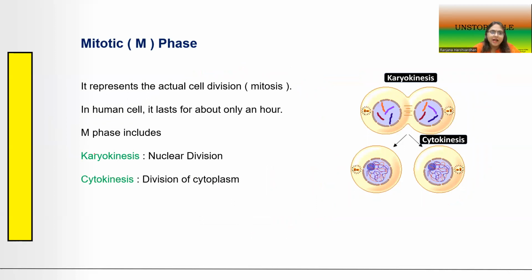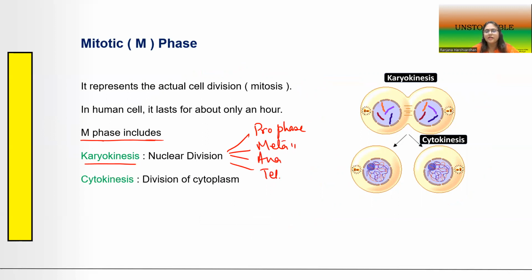We will just see. After the cell has undergone M phase, which is the phase of nuclear division, which we said is divided into prophase, metaphase, anaphase, and telophase, and after the nucleus has divided, which is also called karyokinesis, the cell then gets ready to finally divide its cytoplasm also, so that the cell can eventually divide into two daughter cells. So the process of division of cytoplasm, children, is called cytokinesis.